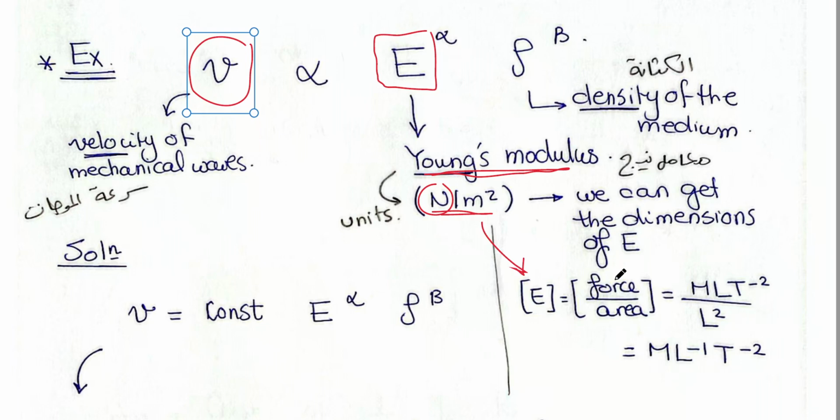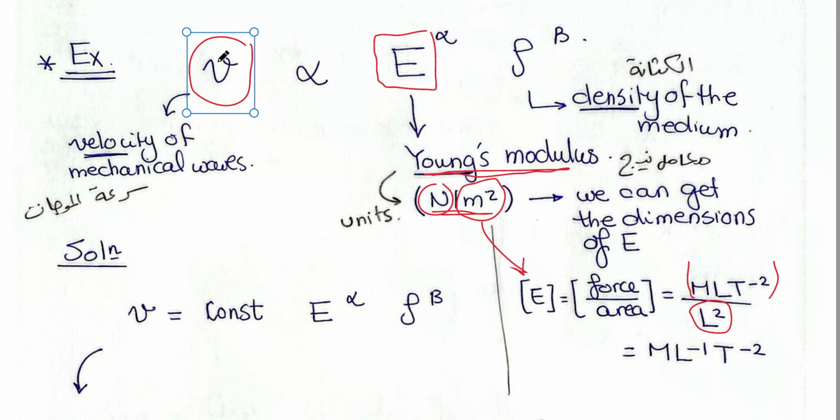It is force divided by area, because meter squared is a unit of area. Force over area, from table 2, is the dimensions of the force divided by the dimensions of the area. So dimensions of Young's modulus, whose symbol is capital E, is M L minus 1 T minus 2, after simplifying this.